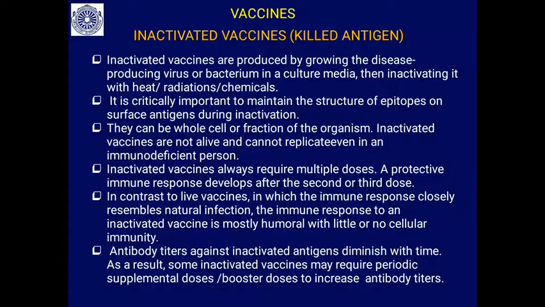So the viral particles or bacteria inactivated by this are the inactivated vaccines or killed antigens.